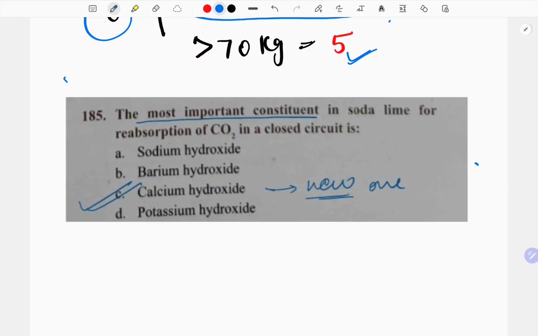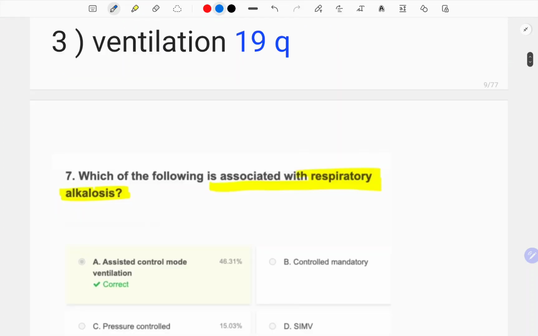Next question, the most important constituent in the soda lime for the reabsorption of carbon dioxide in the closed circuit. Very easy, calcium hydroxide. Now the next topic is ventilation, from which 19 questions have been asked.